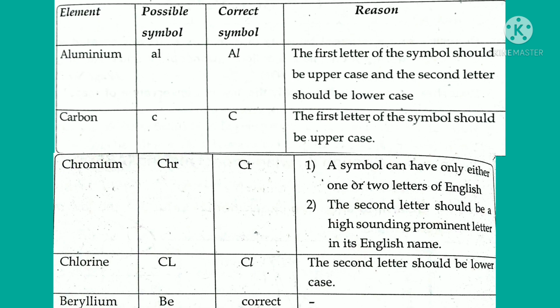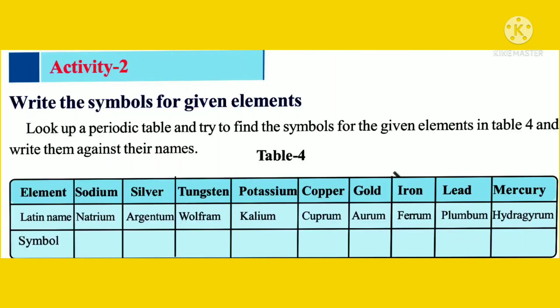Dear students, also practice this activity to write the symbols for the given elements. Look up a periodic table and try to find the symbols for the given elements in Table 4 and write them against their names. Table 4.